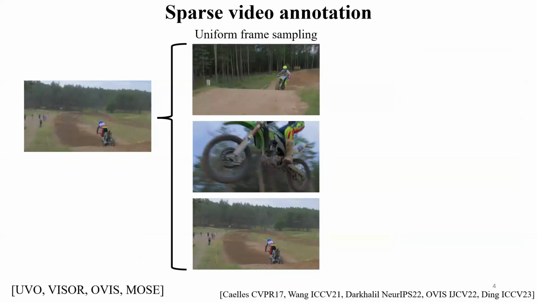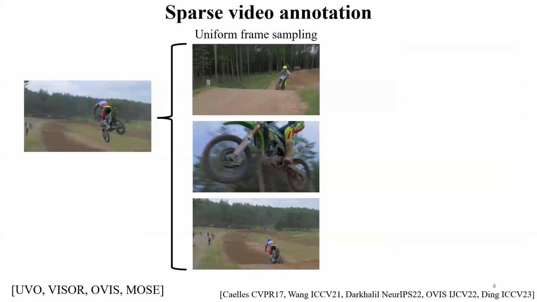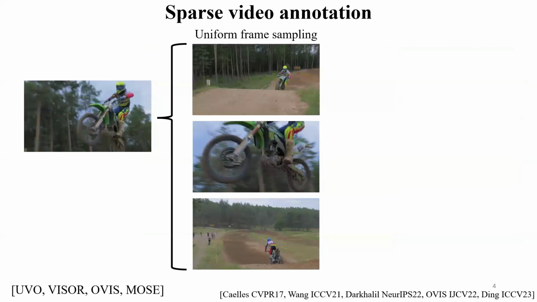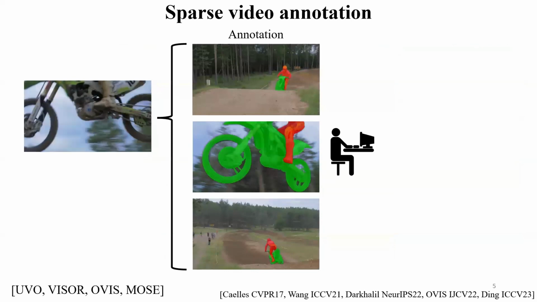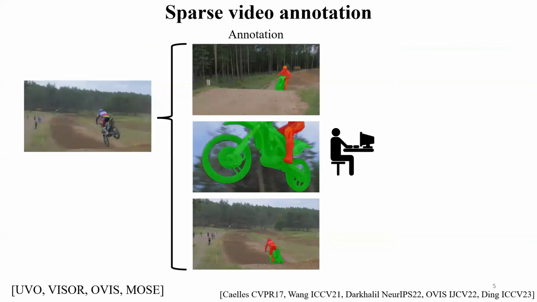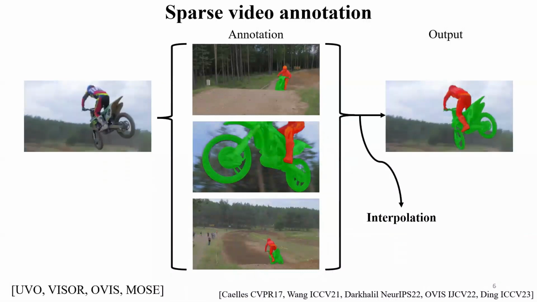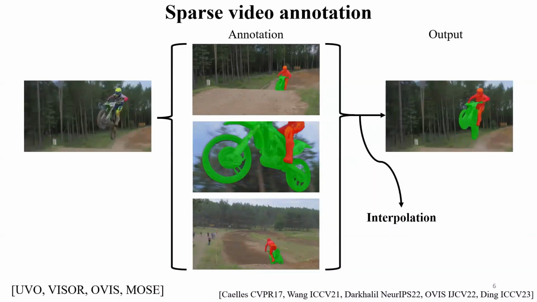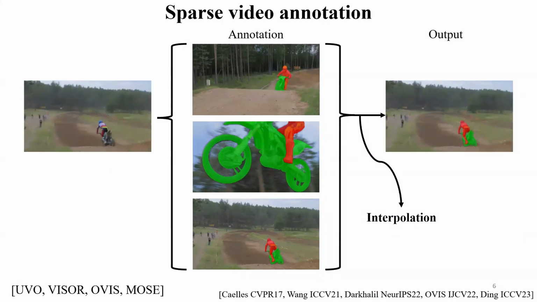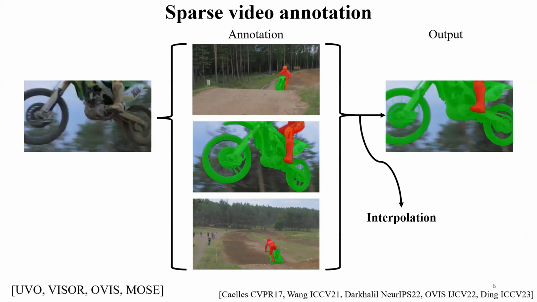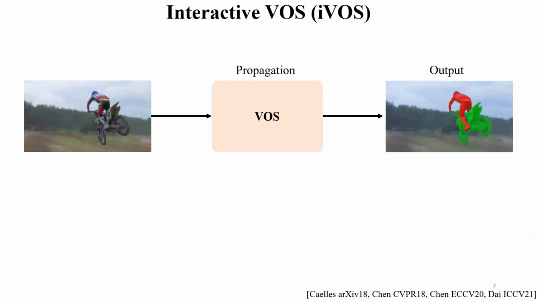The first one is partial video annotation, which is the traditional way of annotating VOS datasets. It starts by selecting a subset of frames via uniform frame sampling, usually 1 to 5 FPS. Then, these frames are manually annotated by humans who draw a mask at each selected frame. In some datasets, the sparsely annotated masks are interpolated to predict dense annotations for all frames. Even though this idea reduces the overall annotation time, the interpolation still needs a large amount of annotations to work well. The second solution of the community aims to minimize the annotation cost of the previous pipeline.